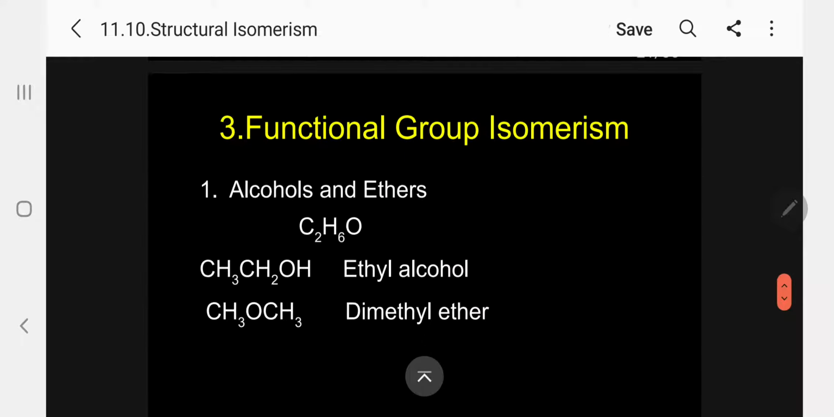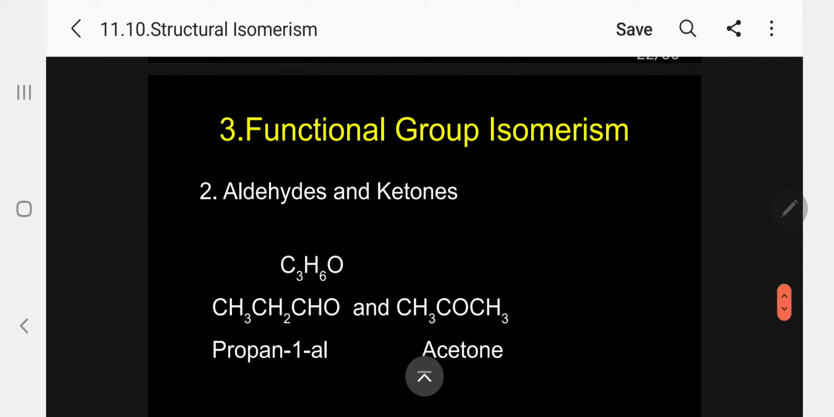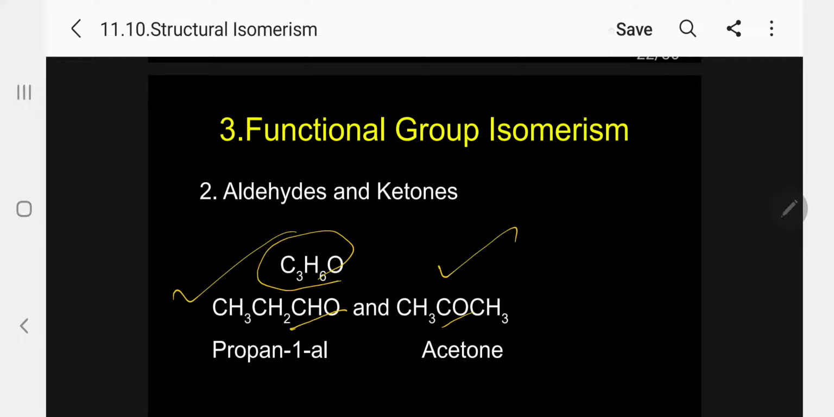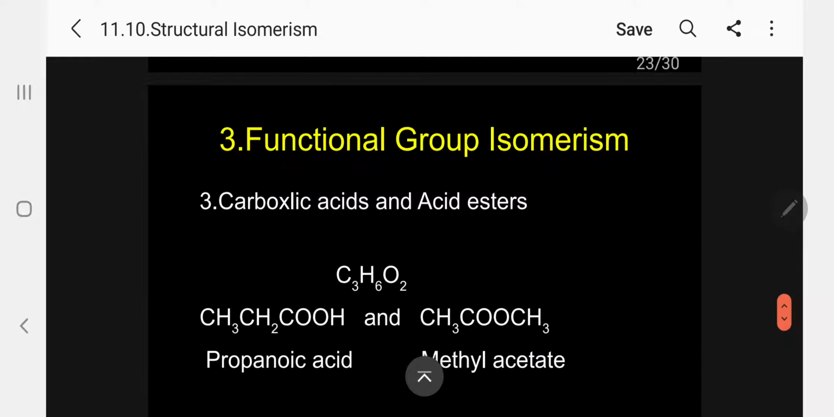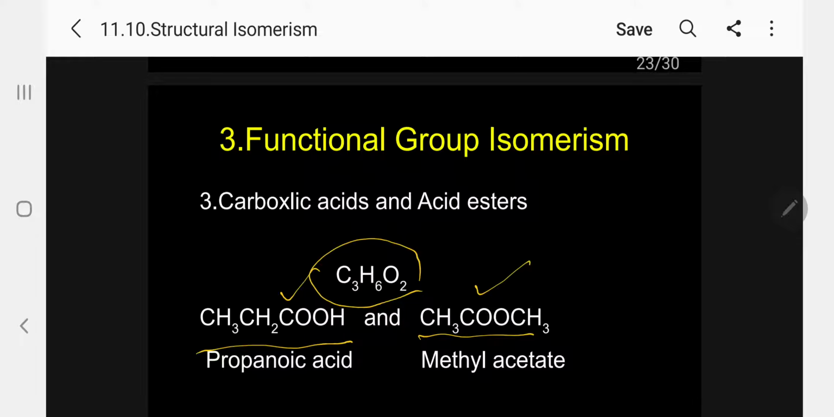So, let me give examples. First, alcohol and ether. The formula is C2H6O, ethyl alcohol and dimethyl ether, functional group isomerism. Second example, aldehyde and ketone, C3H6O. Propanaldehyde and acetone are examples of functional group isomerism, with the CHO functional group and the CO functional group. The next, carboxylic acid and acid ester, molecular formula C3H6O2. Propionic acid and methyl acetate are functional group isomers. Carboxylic acid group here, ester group here.